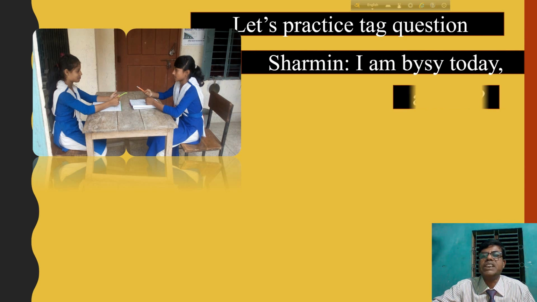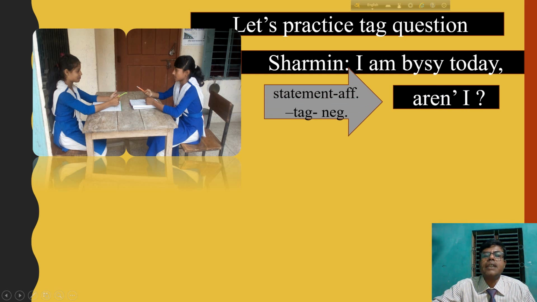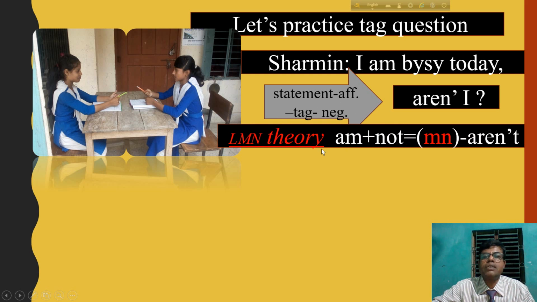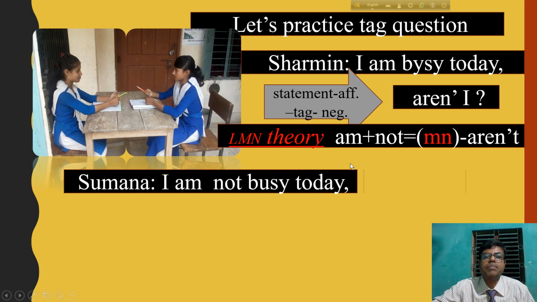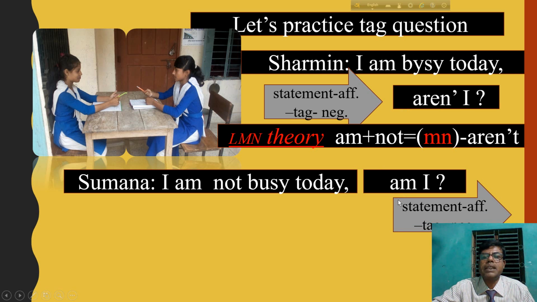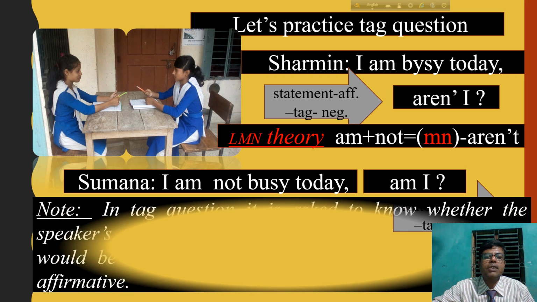Sharmin, I am busy today. Aren't I? Here you have to remember that if the statement is affirmative, the tag would be negative. Here is also the 'am' form, so 'aren't'. Previously it was discussed. Sumana, I am not busy today. Am I? So if the statement is negative, the tag would be affirmative.